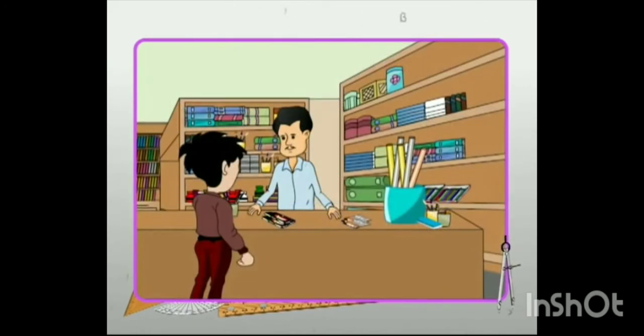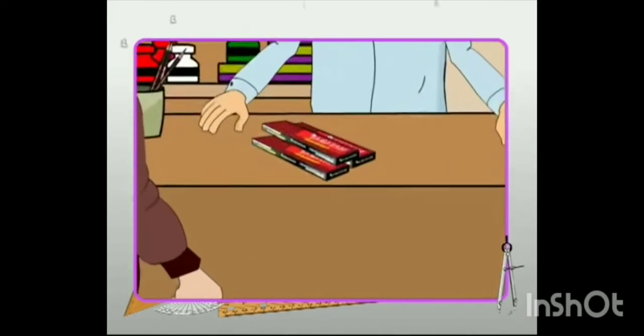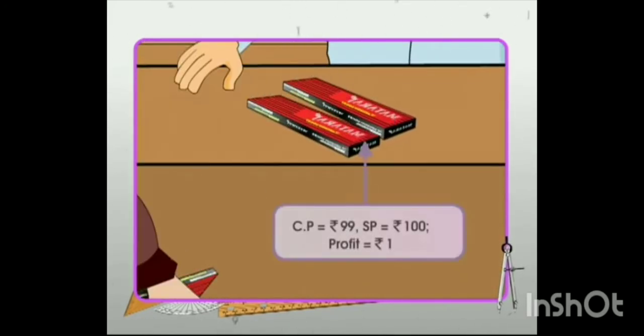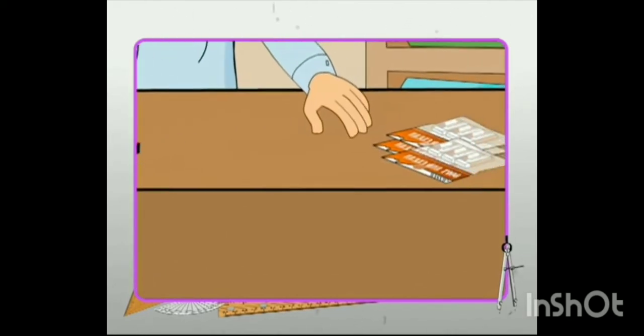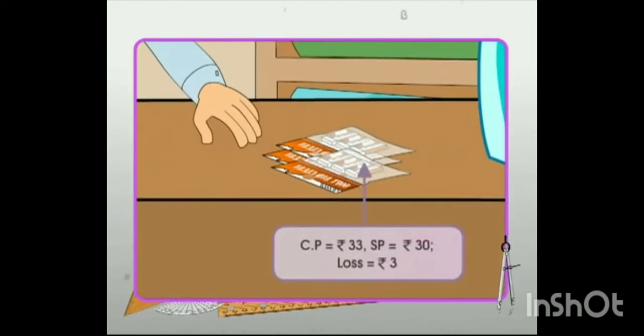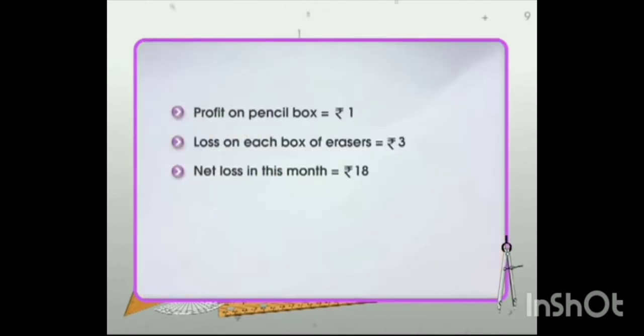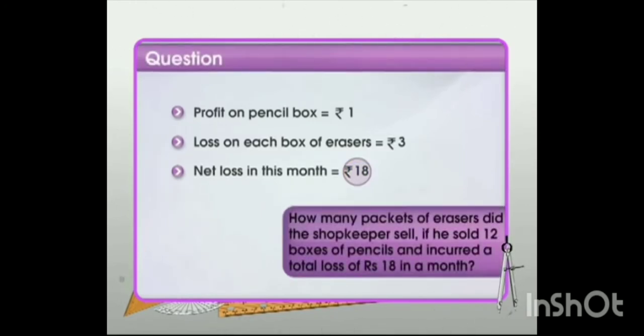Look at this problem now. For every box of pencils sold, a shopkeeper earns a profit of 1 rupee. For every pack of erasers sold, he incurs a loss of 3 rupees. In this particular month, he incurs a loss of 18 rupees. If he sold 12 boxes of pencils during this month, then how many packets of erasers did he sell?